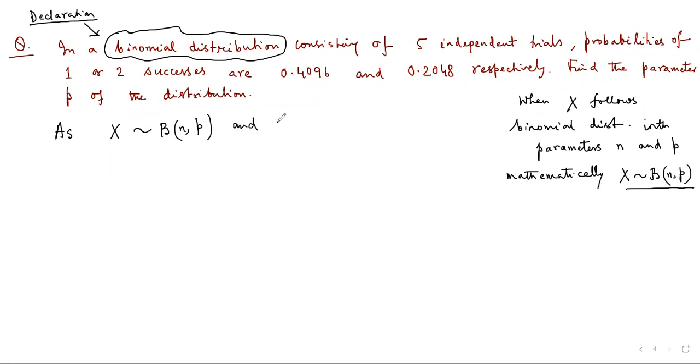and it is known that parameter n is equal to 5 because 5 independent trials have been taken into consideration. The only thing we do not know is the value of the parameter p. So the question is how to find the value of the parameter p. But it has been mentioned that the probability of one or two successes is actually